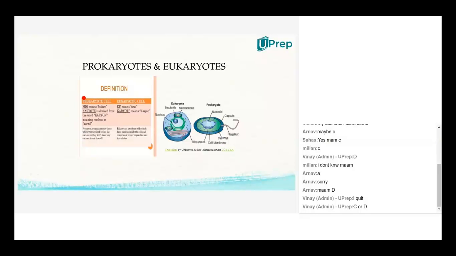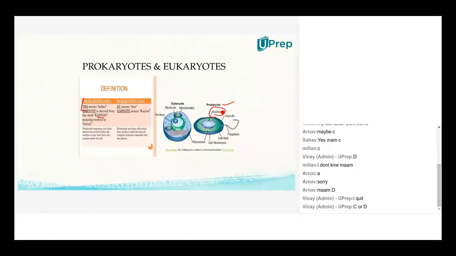A prokaryote? Just now I explained pro. The word pro stands for the before or primitive one, and karyon always stands for nucleus. So the primitive nucleus is the nucleoid. The word you have to remember whenever you come across prokaryote is nucleoid.